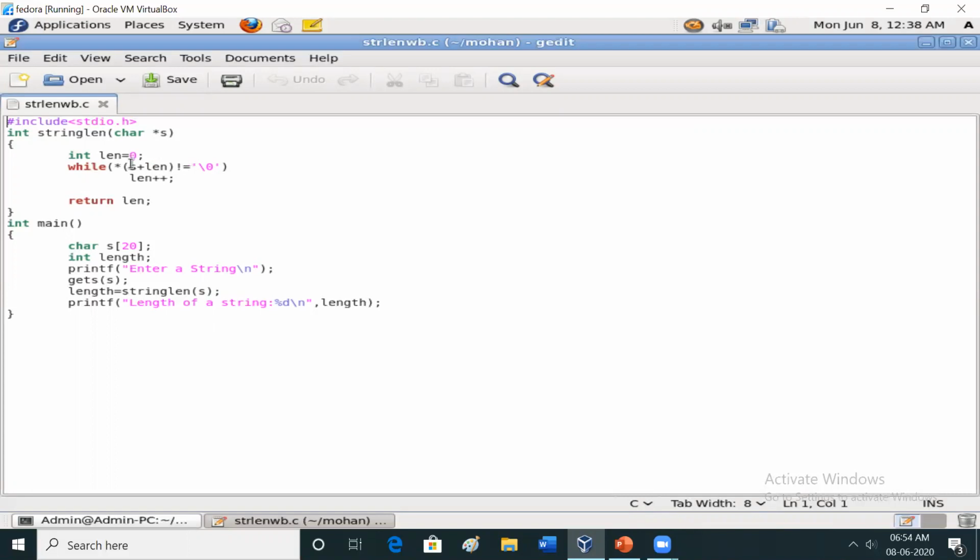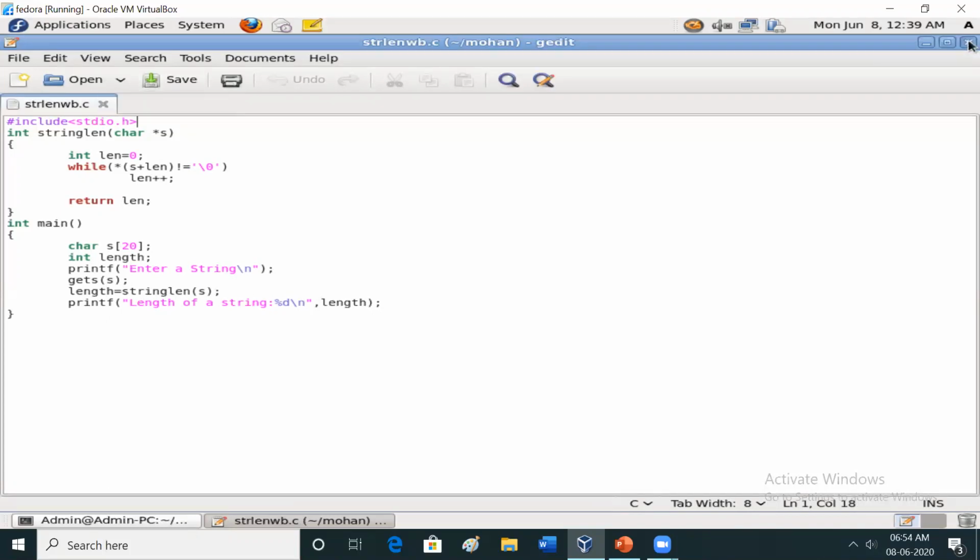That's why I first initialize the length value to 0. S plus 0 is M, which is not equal to the null character, so length is incremented by 1. S plus 1 is O, not equal to the null character. It keeps on incrementing the length value like this up to s plus 5. Lastly, s plus 5 is the null character, so it matches and comes out of the loop. It returns the length value, and then you print the length value here. This is how it works without using the built-in function strlen.